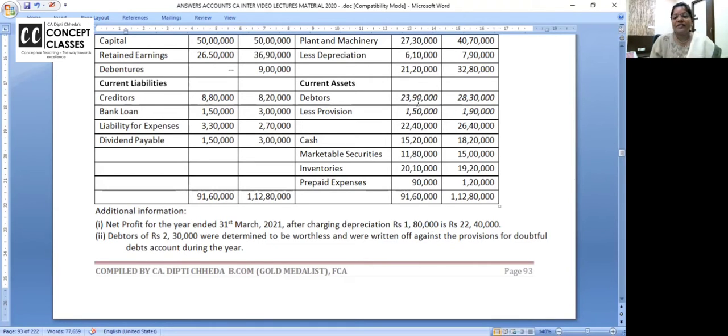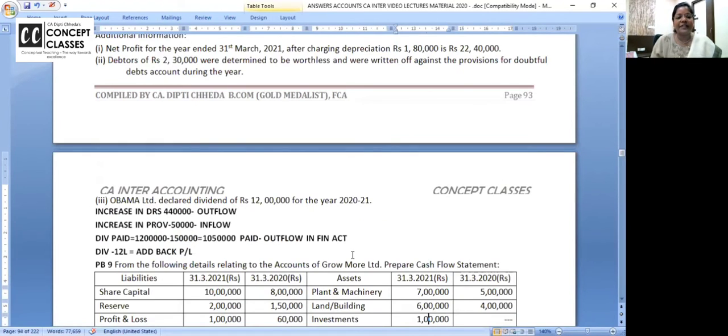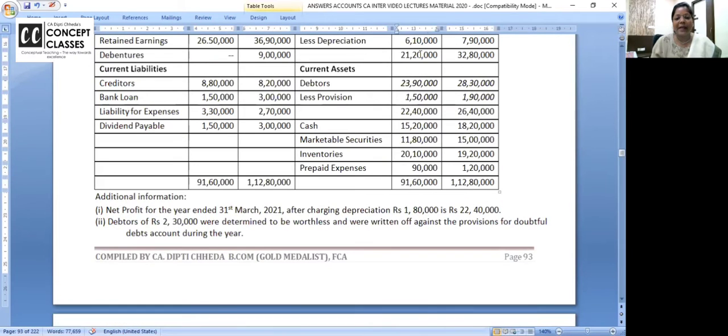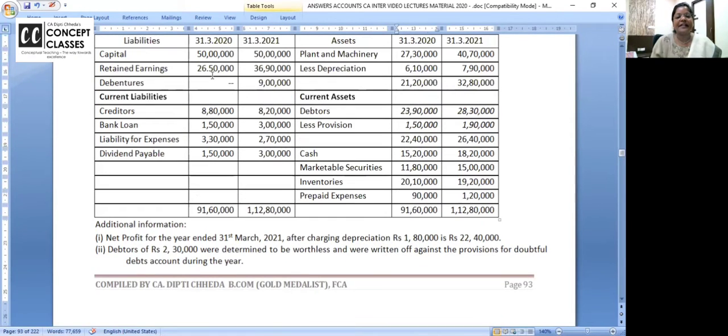And depreciation was 610. Now it is 790. So 180. 180 depreciation, it's already given here. Net profit is after charging, so add back the depreciation. Where will you add back? In the retained earning. How much is the retained earning difference? 36. I'm discussing the answer.